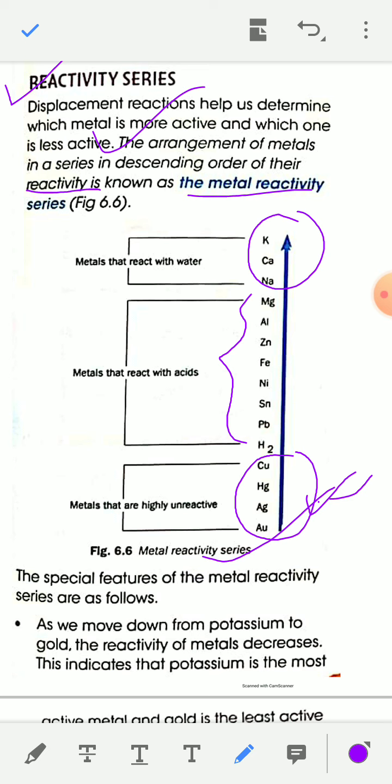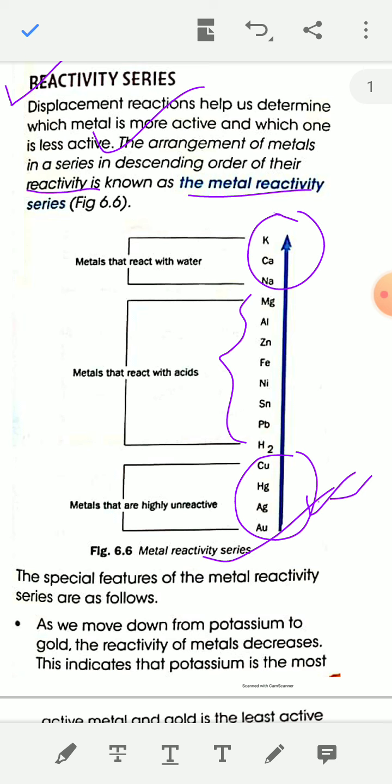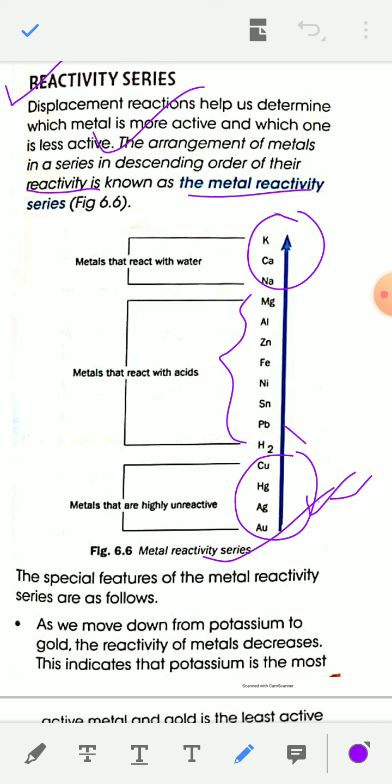One thing I want to show you is hydrogen. Although hydrogen is a non-metal, it is placed in this reactivity series. Above hydrogen, these are reactive metals, and below hydrogen, these metals are very unreactive.